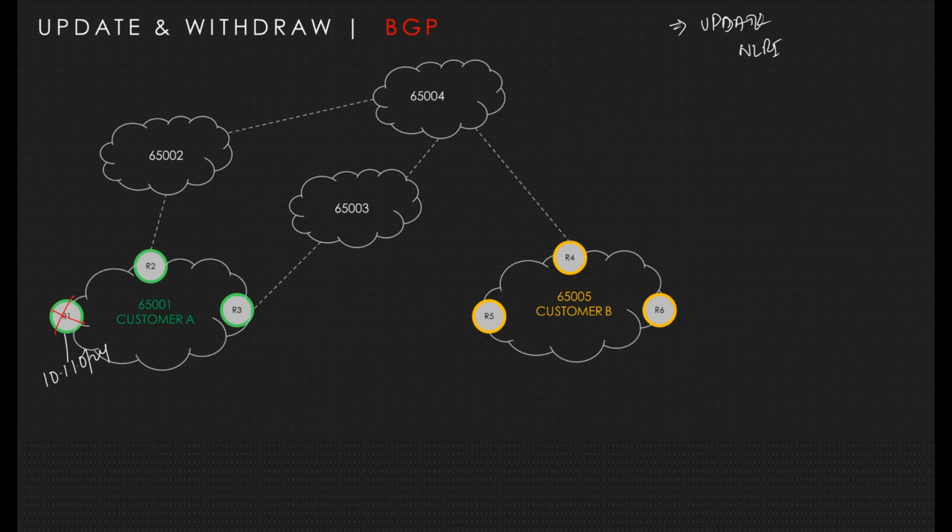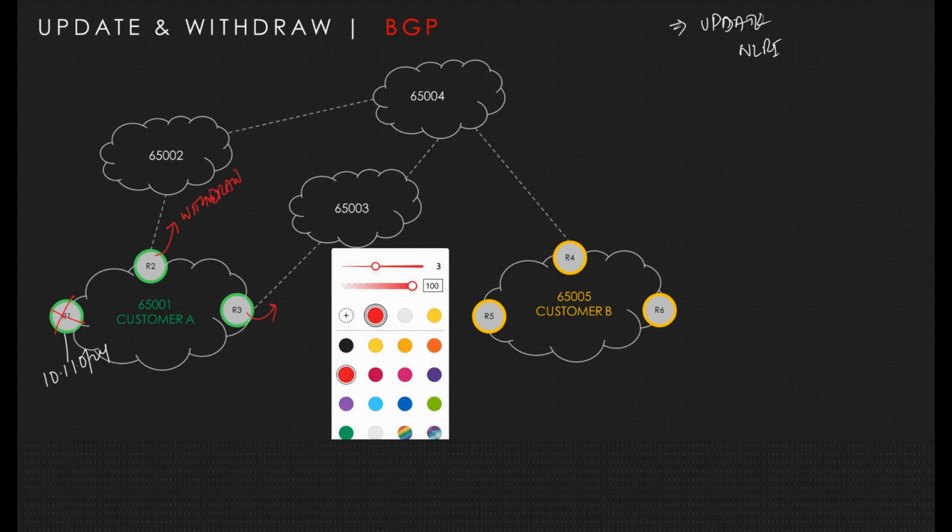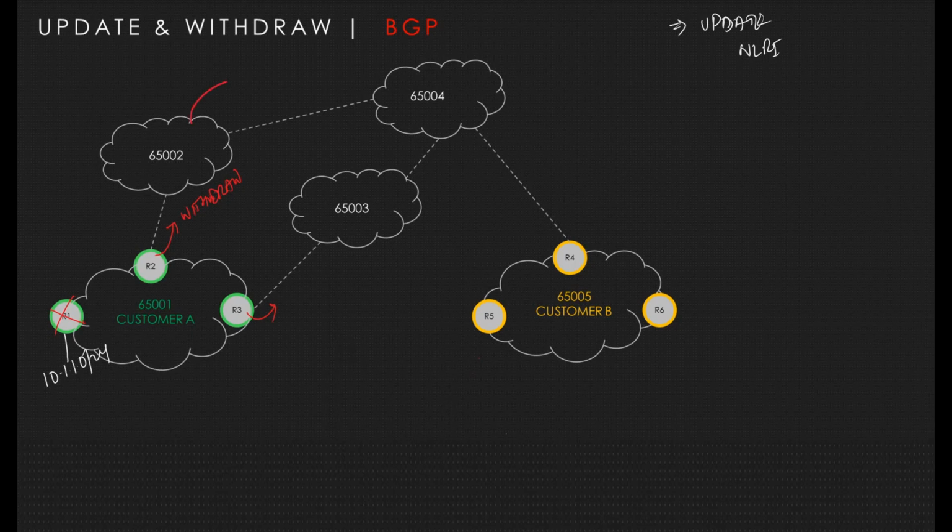Now R2's responsibility is to send an update message to 65002 stating that we are sending a withdraw message, right? So R2 will advertise, R3 will also advertise. The 65002 autonomous system will also advertise and inform 65004. 65003 will also advertise and inform 65004.